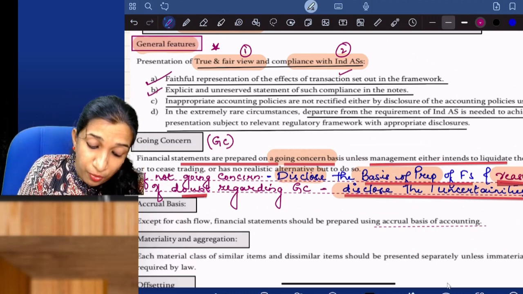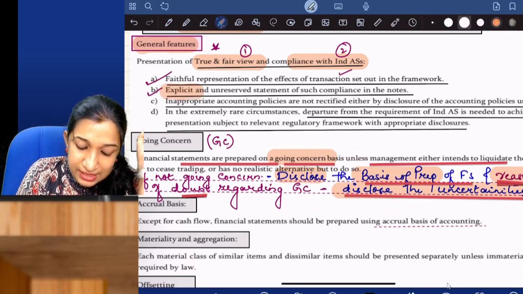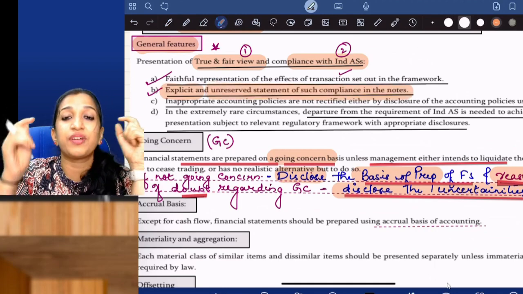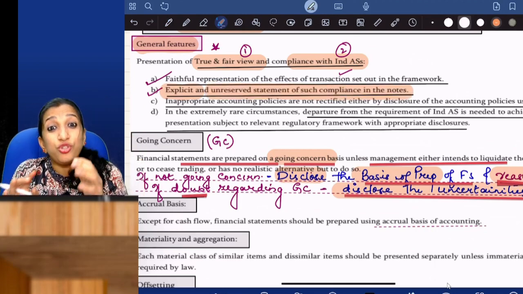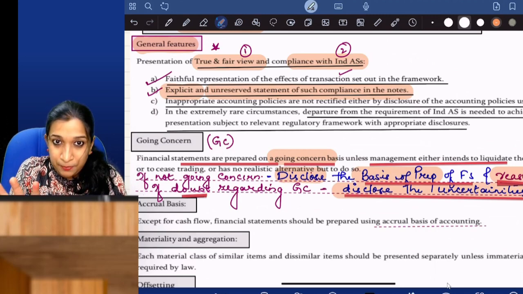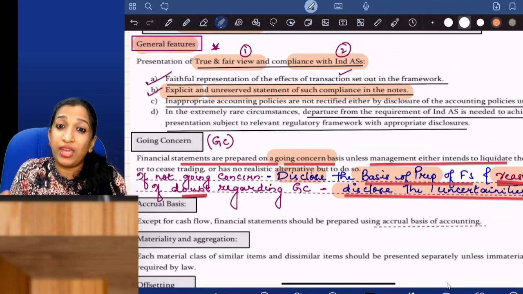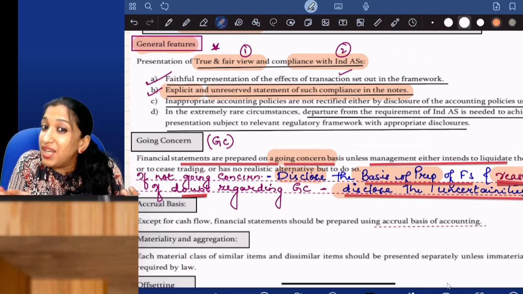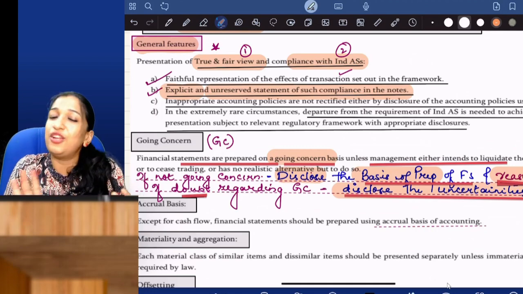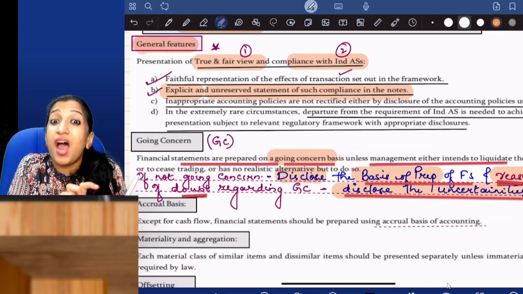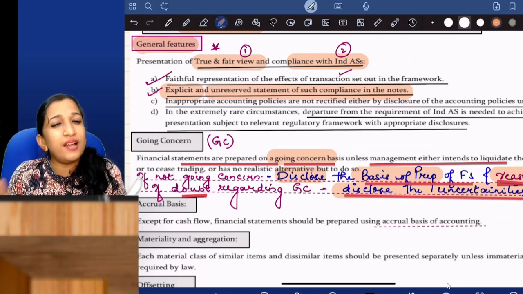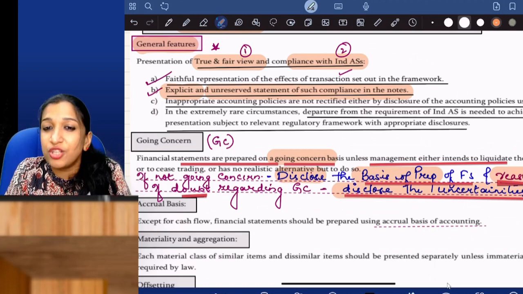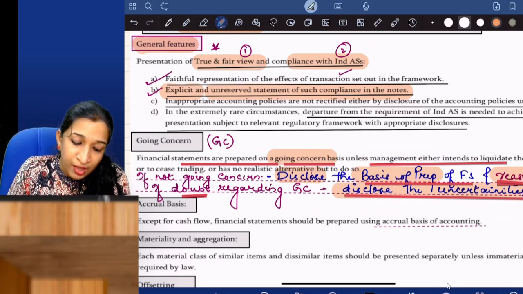And see this point, what is given? Explicit and unreserved statement of compliance in the notes. You should comply with Ind AS and make an explicit and unreserved statement. You cannot say, we followed Ind AS, but we couldn't follow this. That should not be there. There should not be any reservations. Explicit and unreserved statement of such compliance in the notes.